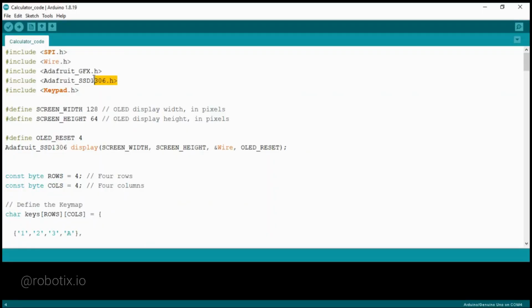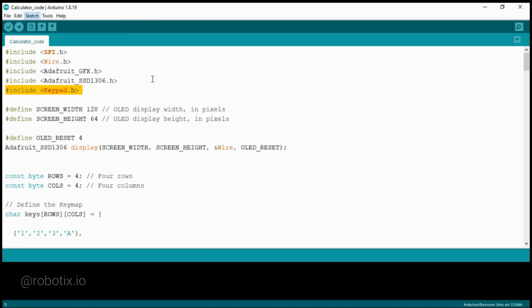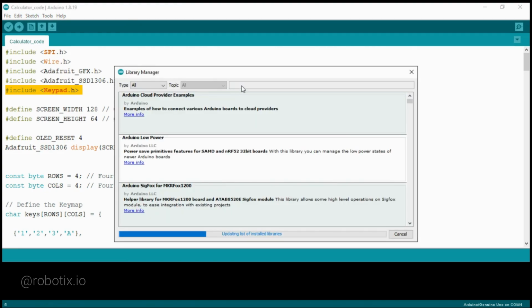Press the I button to know how to download the OLED Display library. In this video we will see how to download the Keypad library. Click on Sketch, Include Library, Manage Libraries, and there you have to write Keypad. And you have to download the latest version.